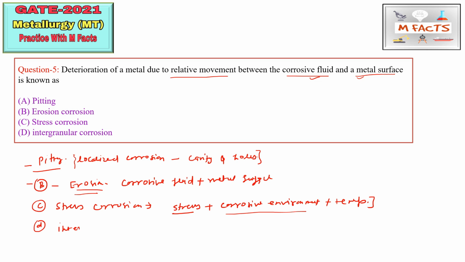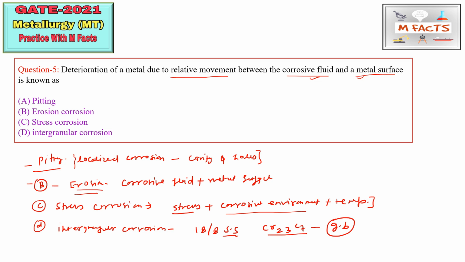This is a special type of corrosion which happens in stainless steel, generally 18-8 stainless steel, where a chromium carbide layer precipitates onto the grain boundaries.